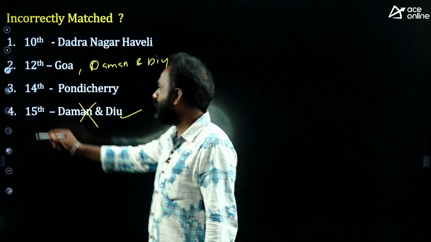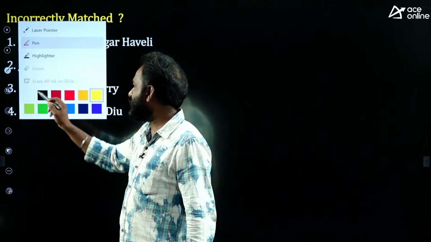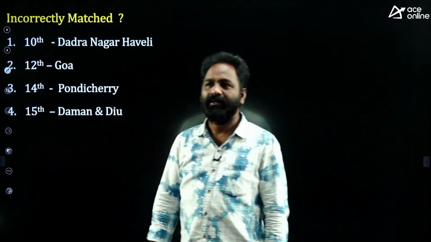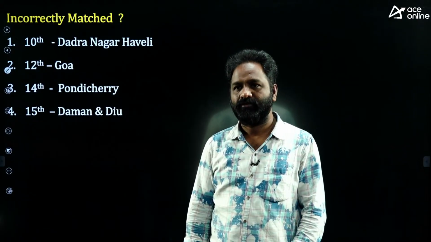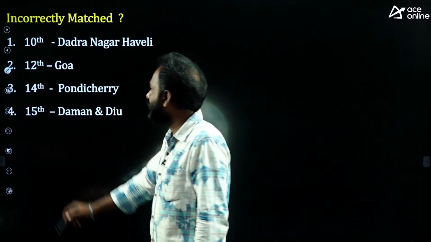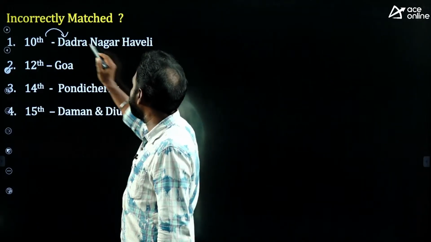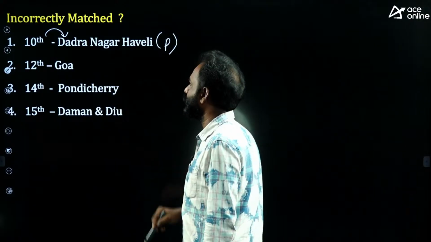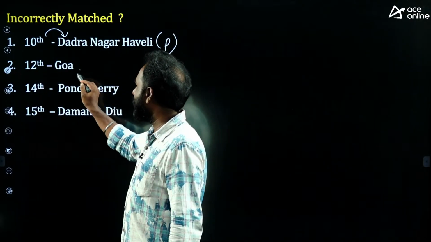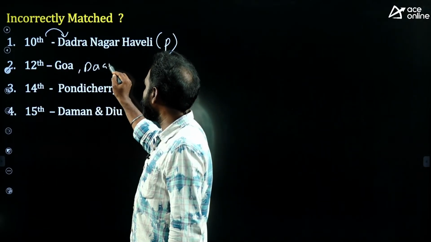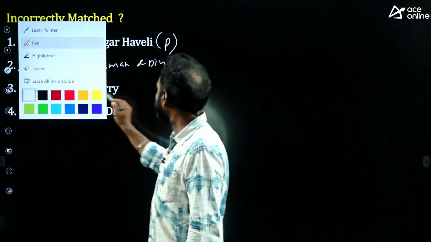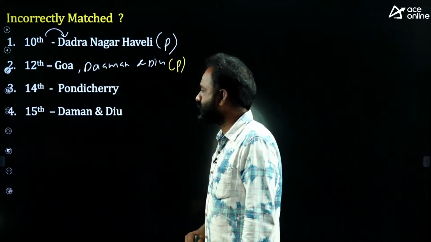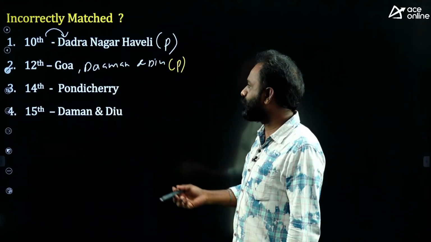So you can remember that the union territories were added into India. The territories which were ruled by the Portuguese and French were added into India. The 10th amendment added Dadra and Haveli, which was under the control of the Portuguese. The 12th amendment added Goa and Daman and Diu, which were also under the control of the Portuguese.